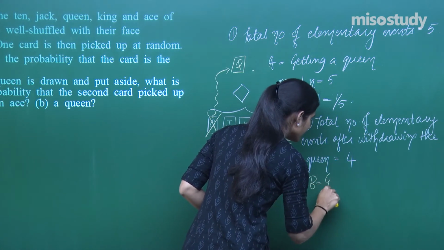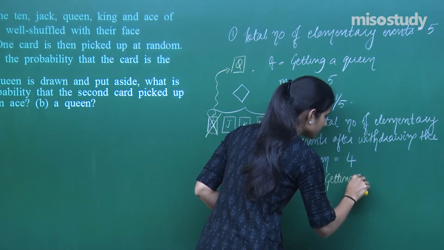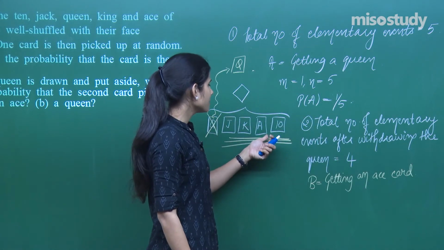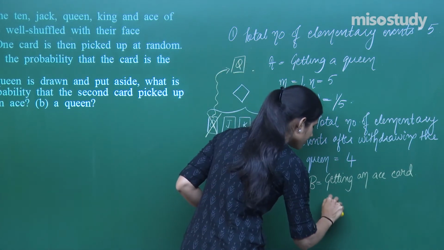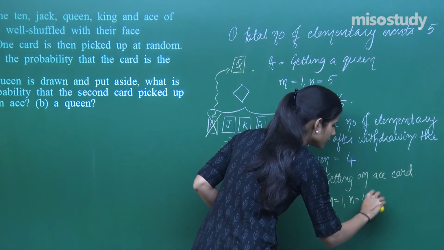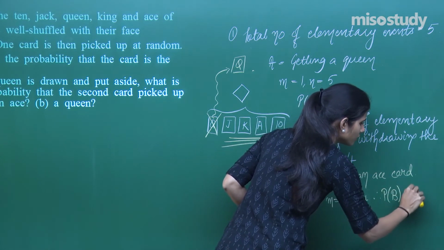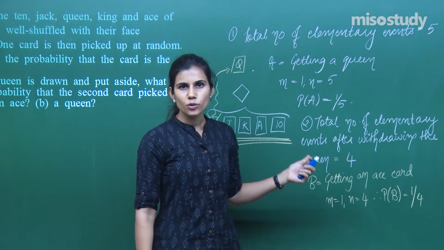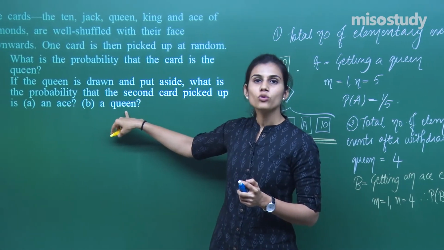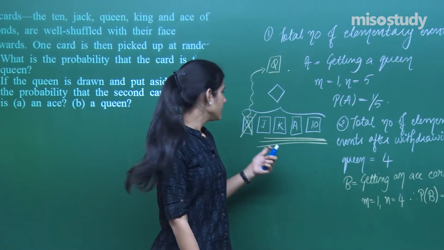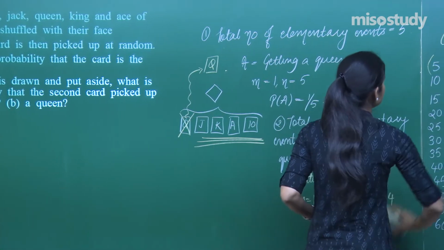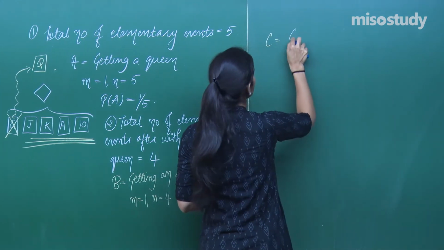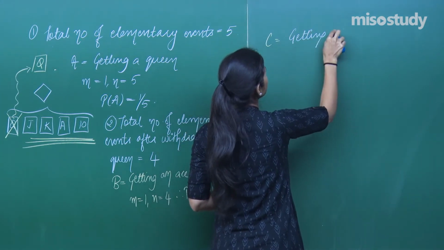So if I say B is getting an ace card, then out of these 4 possible outcomes, only 1 is in favor of this. So I get M is 1, N is 4, therefore probability of B is 1 by 4. It is also saying when you have these 4 cards at your disposal, what is the probability that when you go and withdraw one card, it is a queen card? If I say that my event C is getting a queen card,